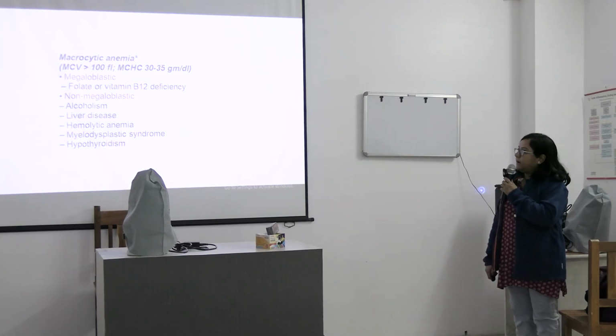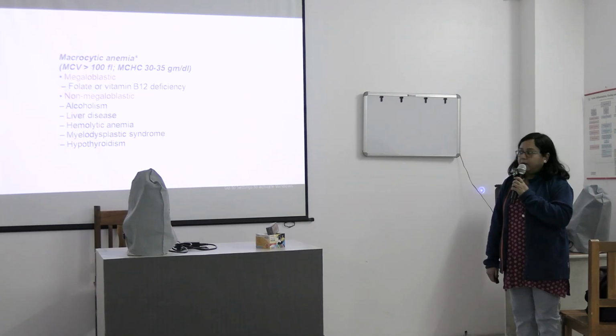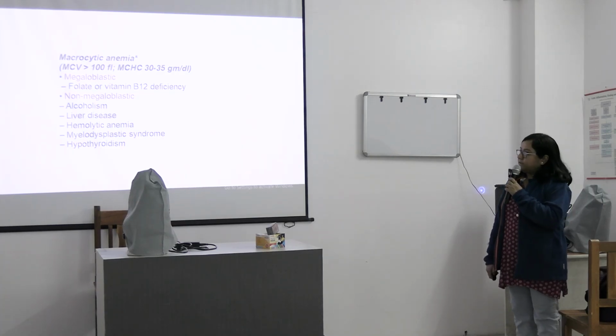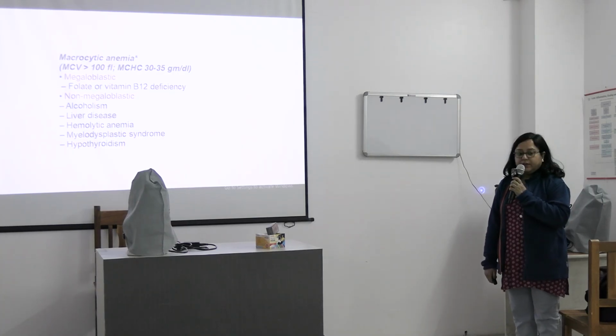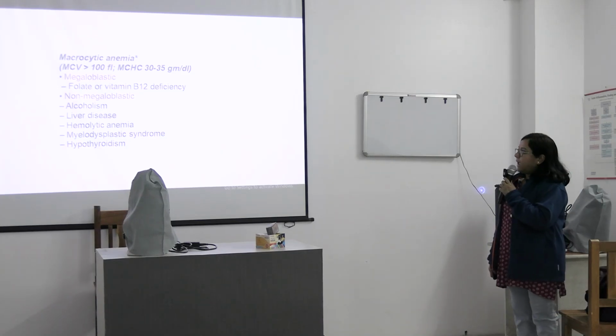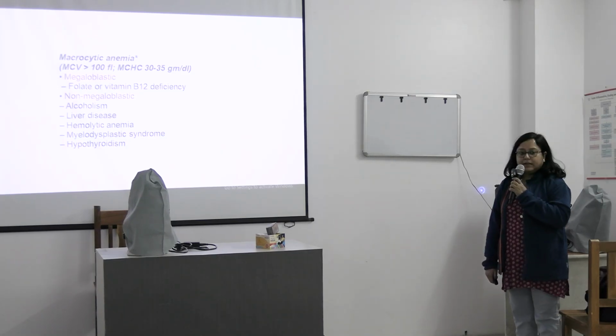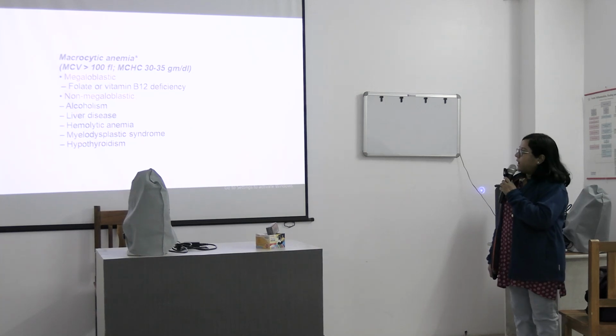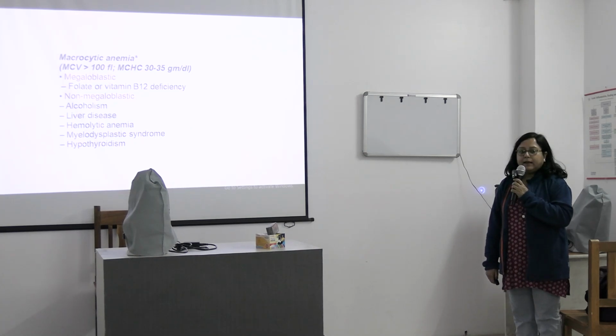So macrocytic anemia is the anemia which is present when the MCV is more than 100 femtoliters and MCHC is 30 to 35 grams per dl. So macrocytic anemia can be megaloblastic or it can be non-megaloblastic.